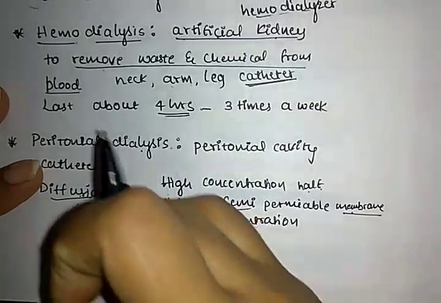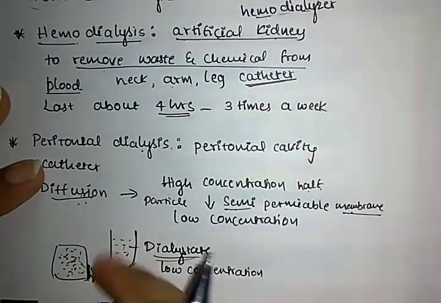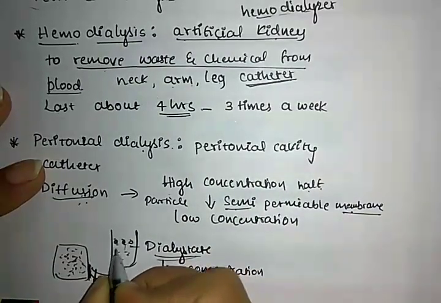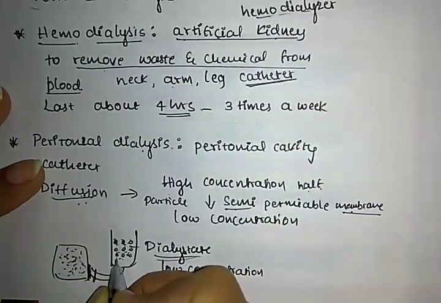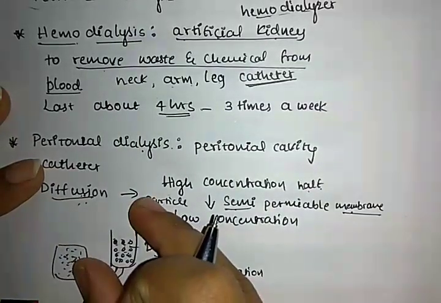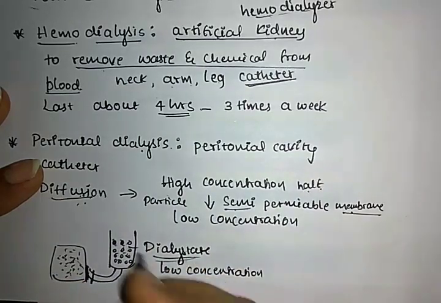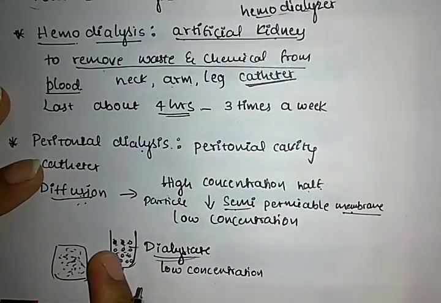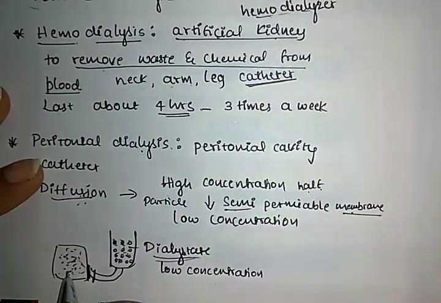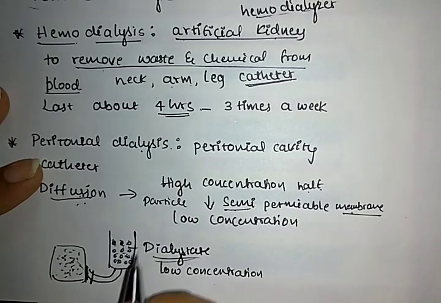The material from the higher concentration accumulates in the dialysate, so that waste particles will be accumulated in the dialysate container, and the fresh dialysate, which has the low concentration, will go inside. That is nothing but glucose, sodium chloride, which have the lower concentration.